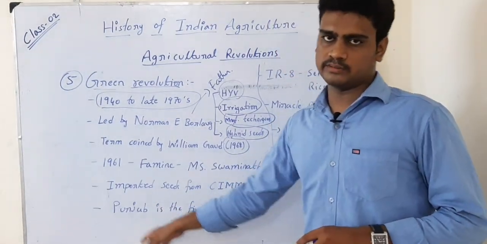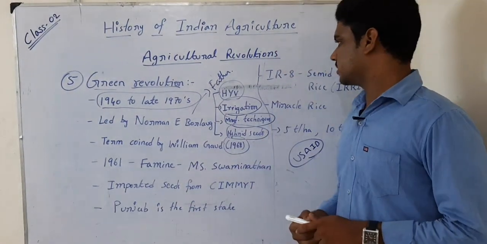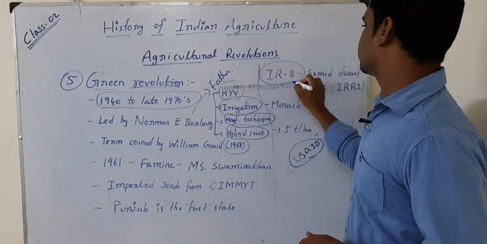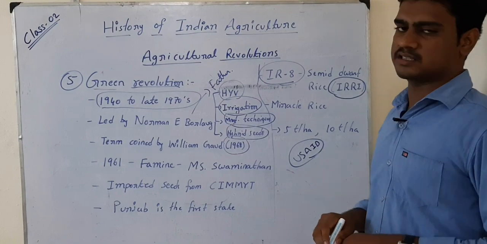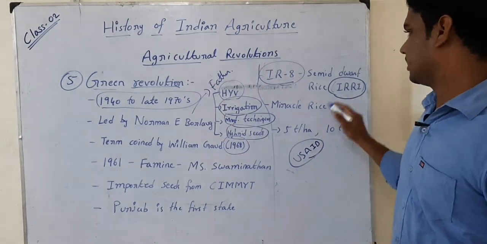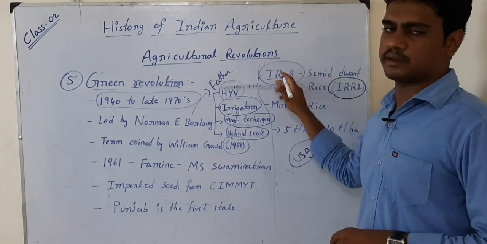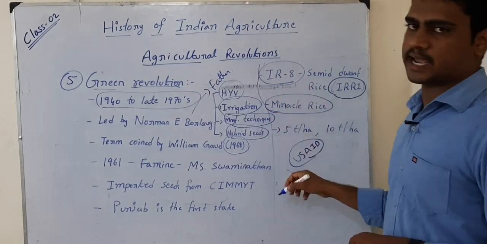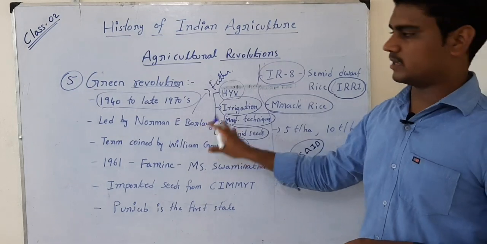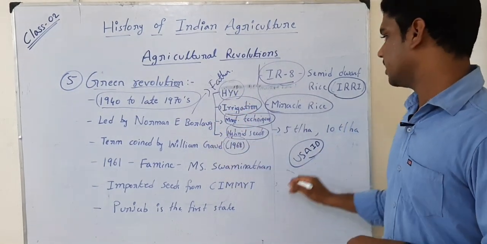They did the first trial in Punjab with the high yielding rice variety IR8, which was introduced by the International Rice Research Institute in Manila, Philippines. That is the rice variety which they brought into our country. That's why they named it miracle rice. These are very important blanks, that's why I'm insisting on each and every point.